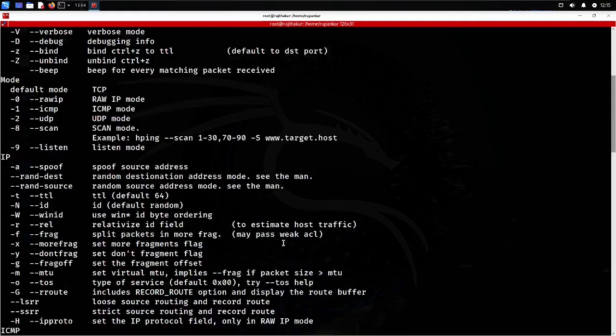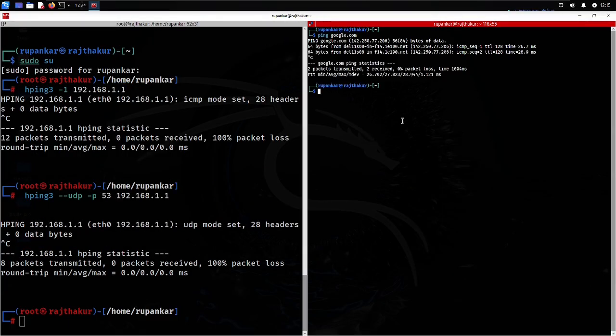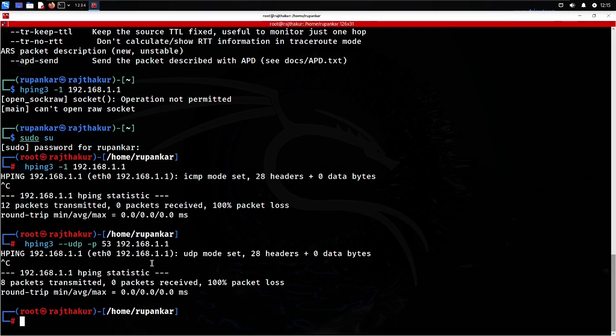So let me target some particular website here. I'm going with a good website, google.com. Just run this scan for a long time, like 10 to 15 minutes. You will understand how powerful this particular tool is.